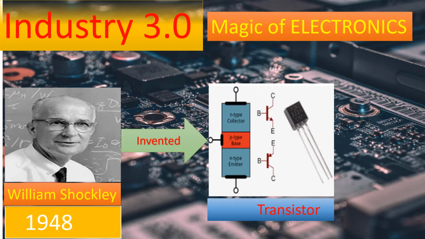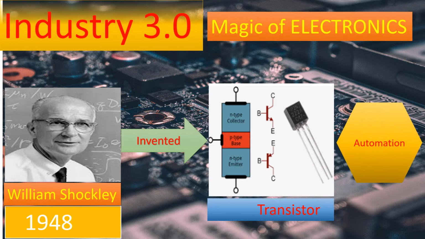Those who have a technical background can easily understand, and those who are non-technical can also understand it. This is the basic invention of Industry 3.0 from electronics, which changed the world, developed a lot of things and automated our life. Before I move further, I'm going to discuss the 16 major innovations of Industry 3.0 in those 40 years which changed our life, and I'm going to share what those innovations are next.